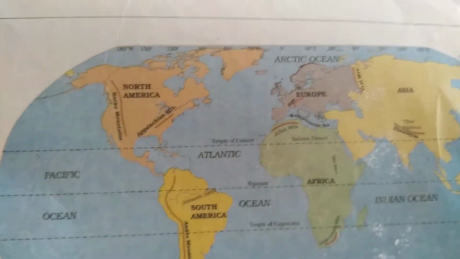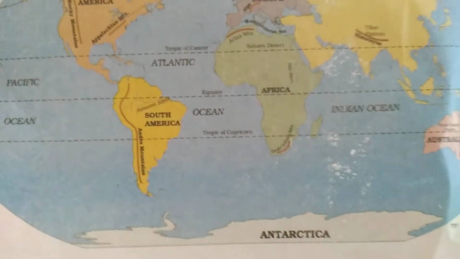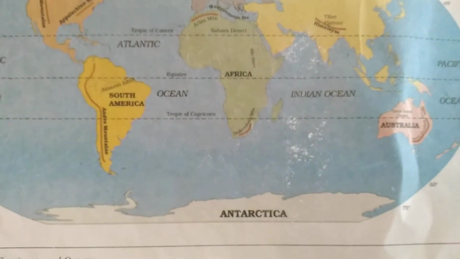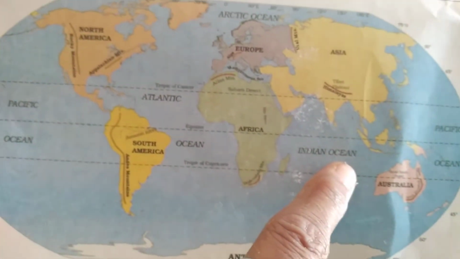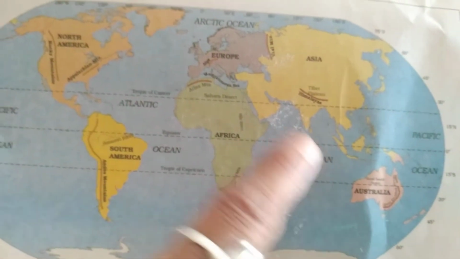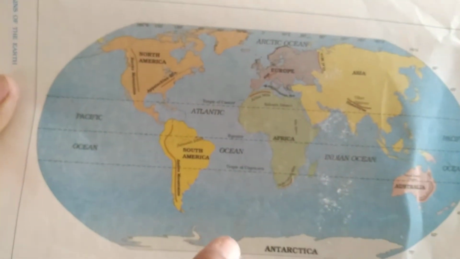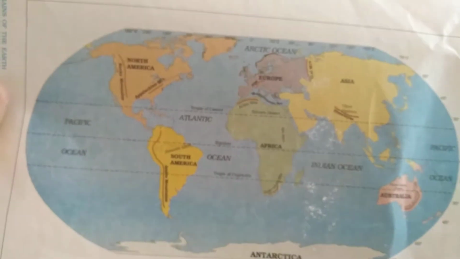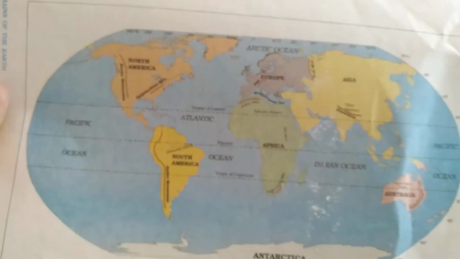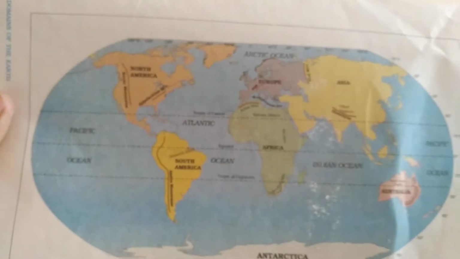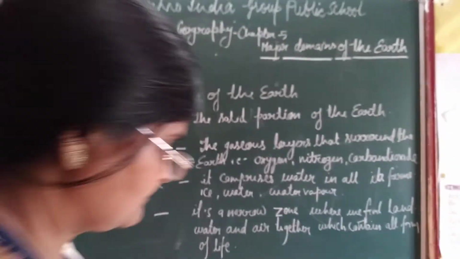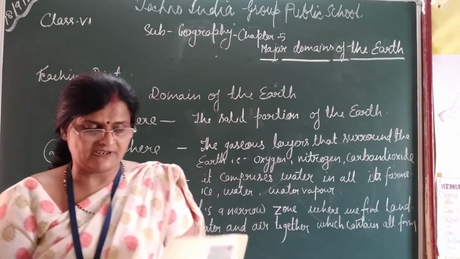And there are also 4 oceans. Number one is the Pacific Ocean, then the Indian Ocean. You can see the Arctic Ocean in the north, and the Antarctic Ocean. And this is the Atlantic Ocean. These are the main oceans of the world. Now I will explain one by one.